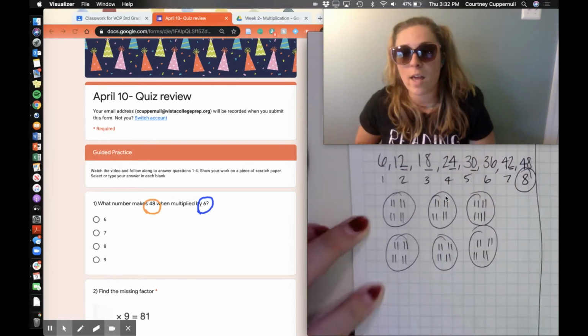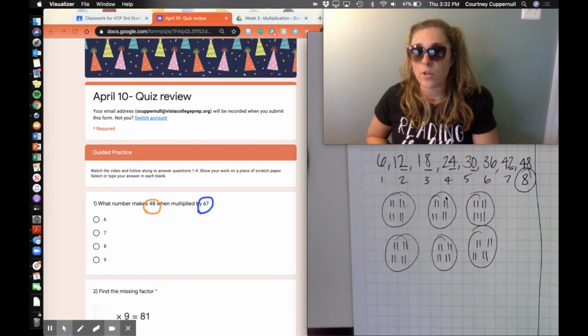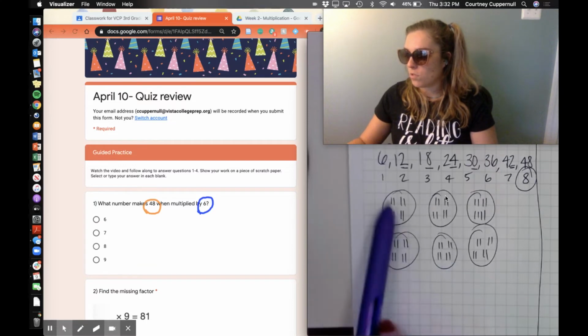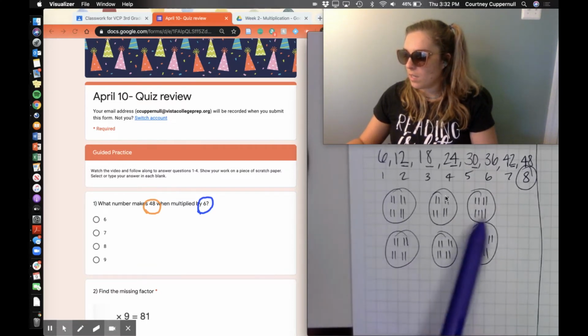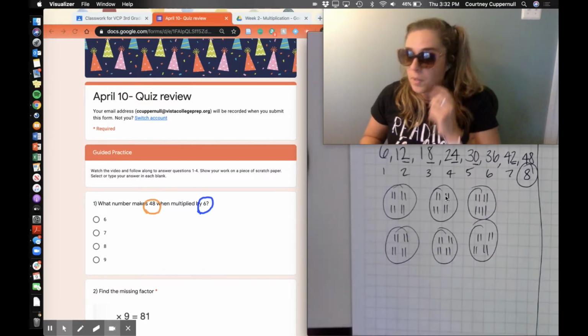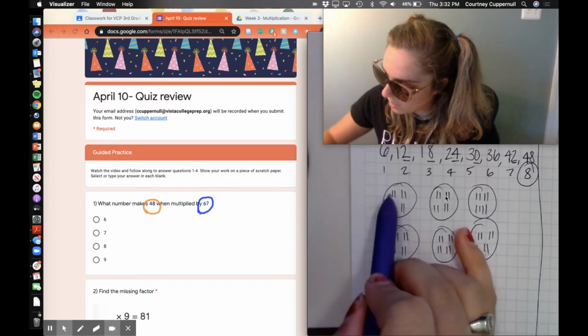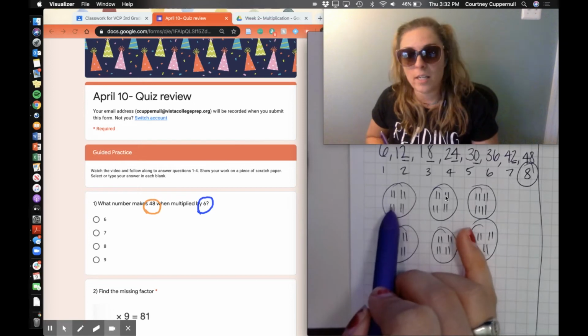So I put 48 things. In this case, it worked out. There is an equal amount in each group, which I can see by separating out my little groups of 2. I see that there are 4 groups of 2 in each of my groups. And so I can just count 1, 2, 3, 4, 5, 6, 7, 8. So there's going to be 8 in each group.